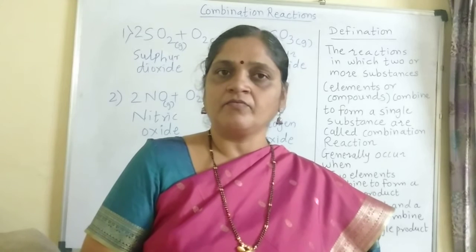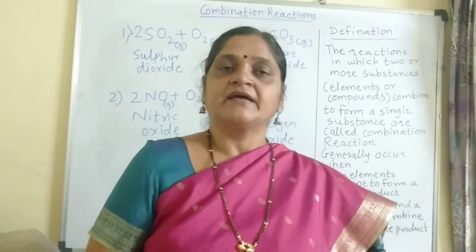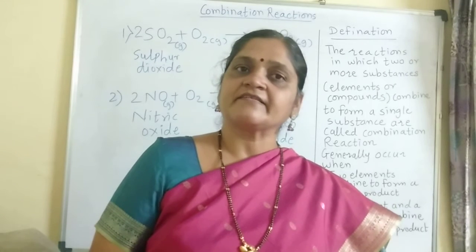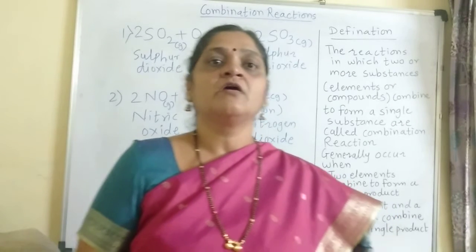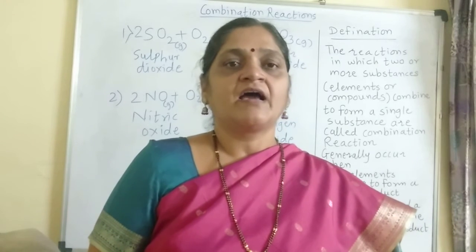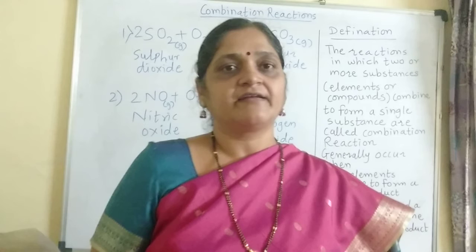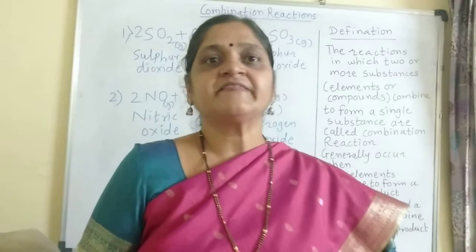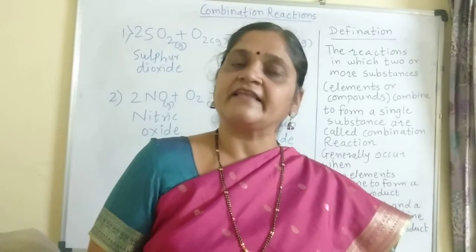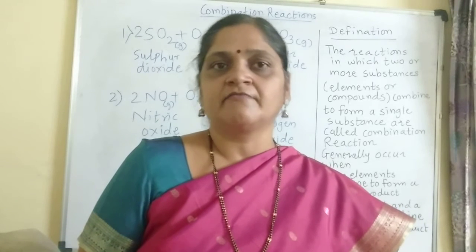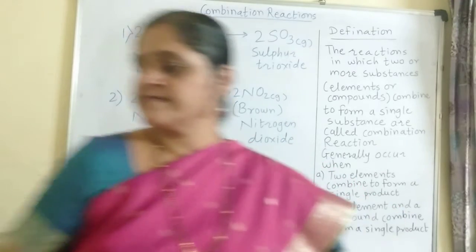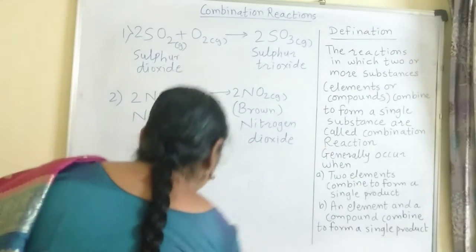The example is calcium oxide, that is quicklime, which reacts with water to produce slaked lime, that is calcium hydroxide. This calcium hydroxide clear solution is used for whitewashing walls. When we apply this slaked lime solution on the walls, after some time the walls show a bright white color. Why? Because this solution combines with the carbon dioxide in air and produces calcium carbonate, and because of that the whitish appearance is there on the walls. Let us see this type of reaction. I am writing these reactions in the form of equations.